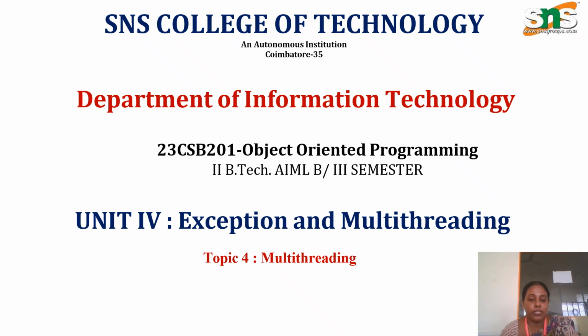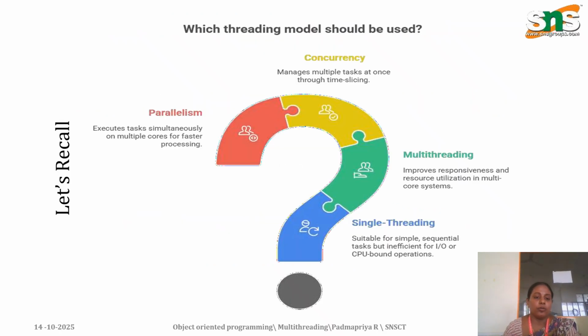Today we are going to see the topic about multi-threading and the concepts of exception and multi-threading. Before that, let's recall the last session, which was about which threading model should be used. While you are using threading, we have to classify single threading and multi-threading. When it comes to parallelism or concurrency, which type of threading are we going to use? Single threading means suitable for simple sequential tasks, but inefficient for IO or CPU bound operations.